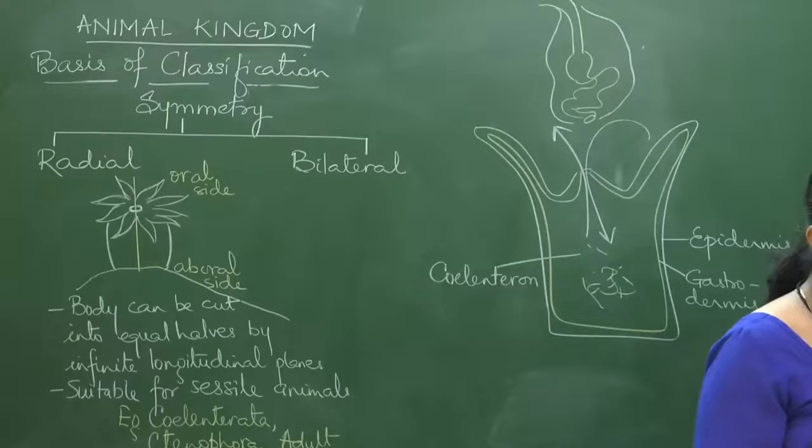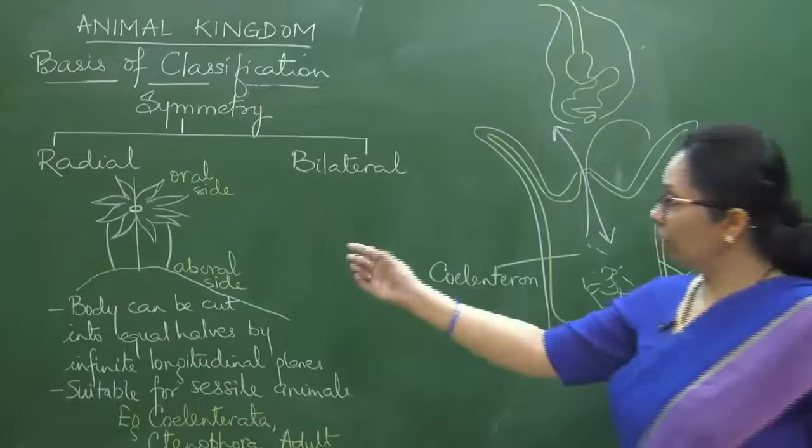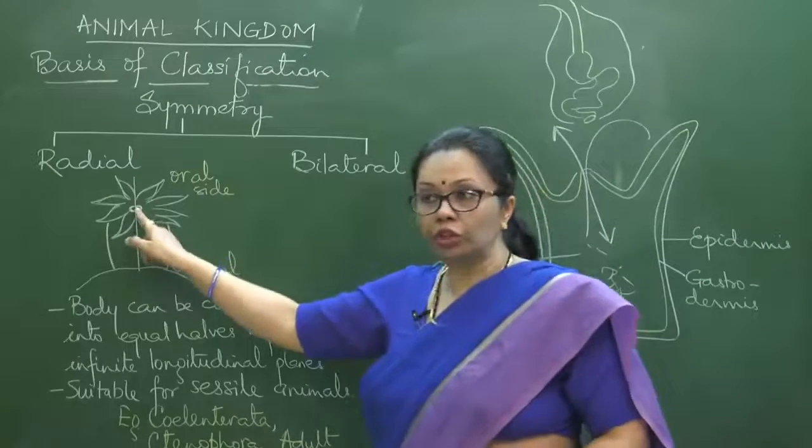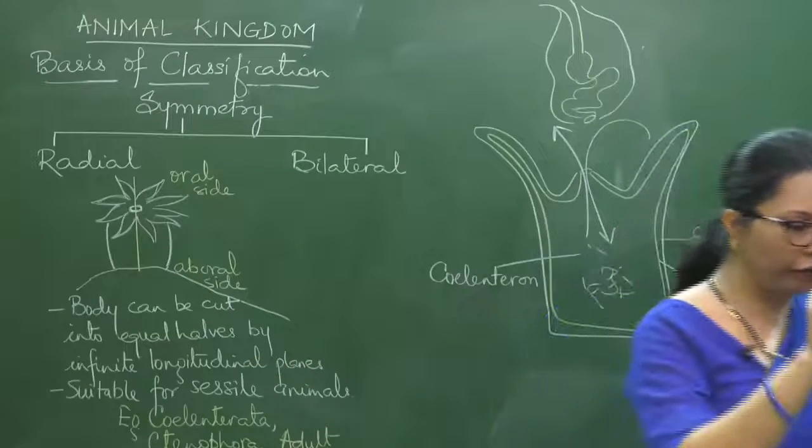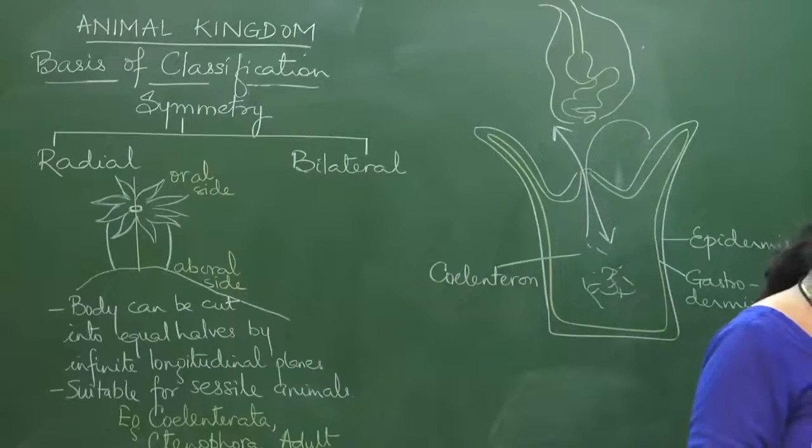And Divya has asked how many openings there are in the sea anemone. So in the sea anemone, you can see there is one single opening, that is the mouth. This is also a cnidarian, and cnidarians have a blind sac body plan, so there will be only one opening.